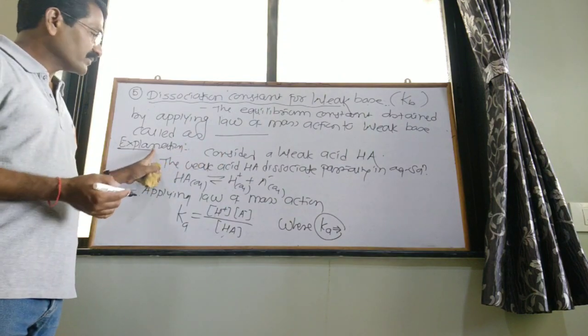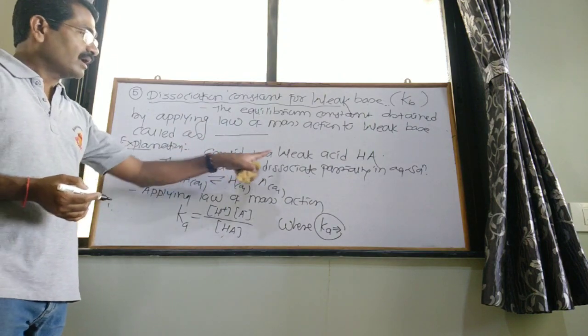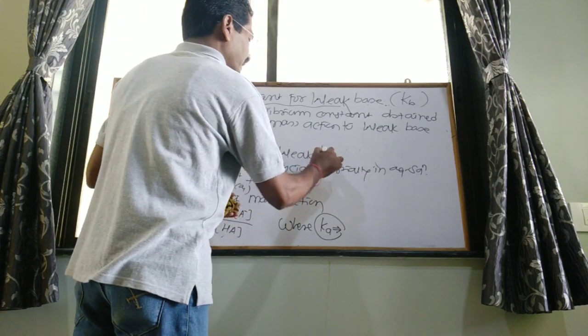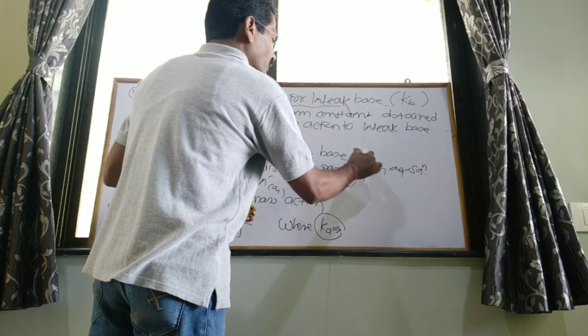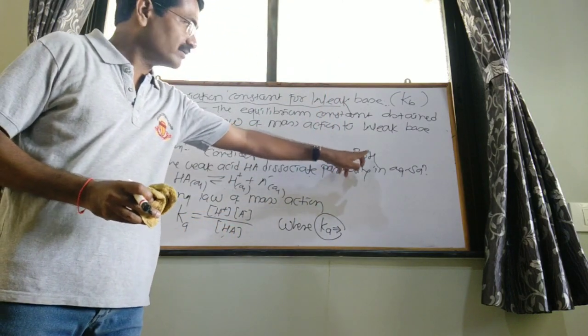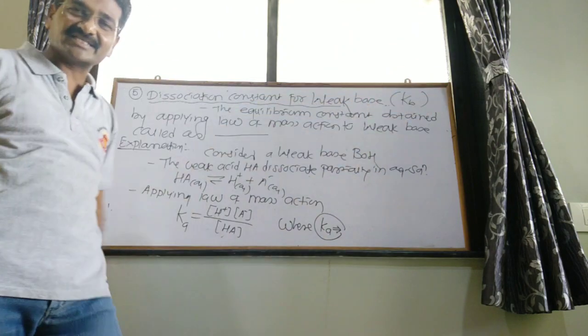Then explanation: consider a weak base BOH, B for base, and it gives OH minus according to Arrhenius theory.